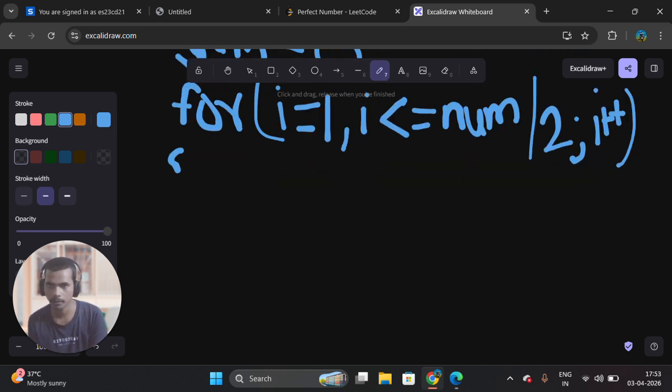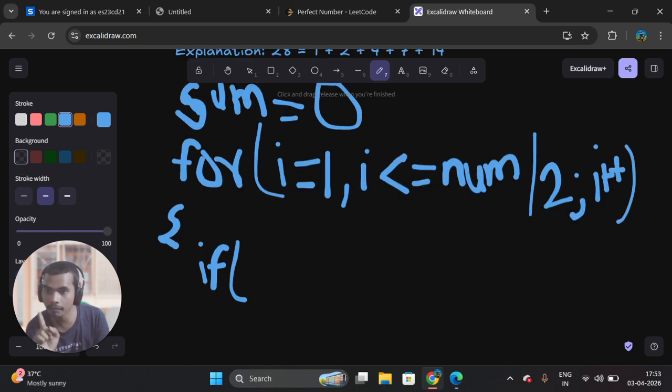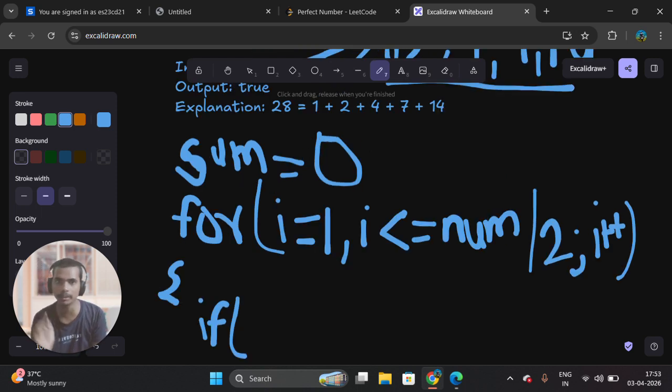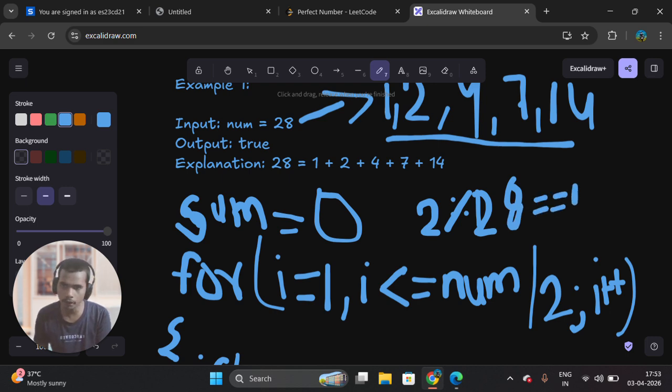Okay. Then how do I find a divisor? First I need to find the divisors. If I divide by that number and it divides evenly, that is called divisible. Suppose i value is 2, okay, 28 modulus 2 is equal to 0.